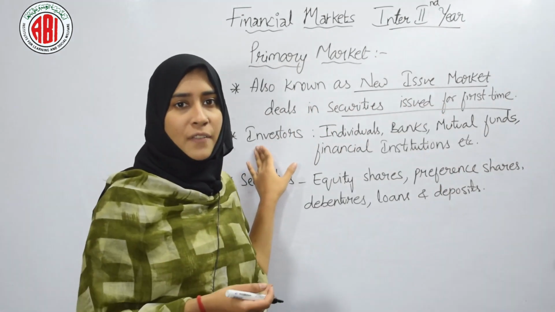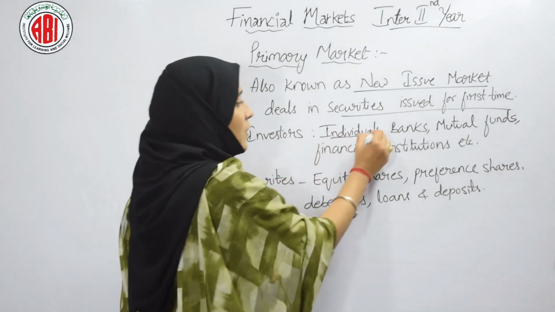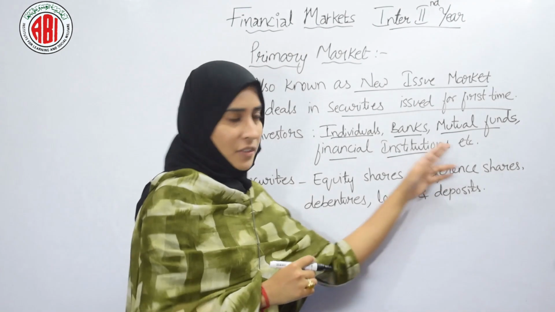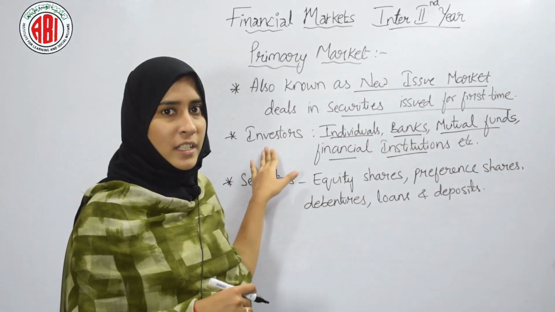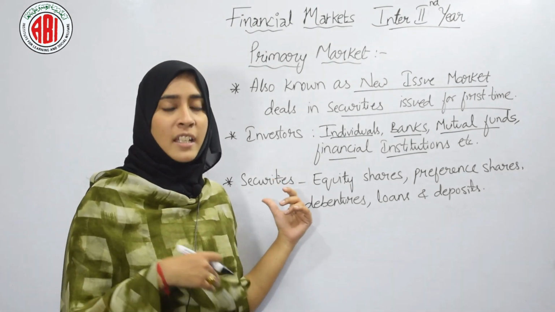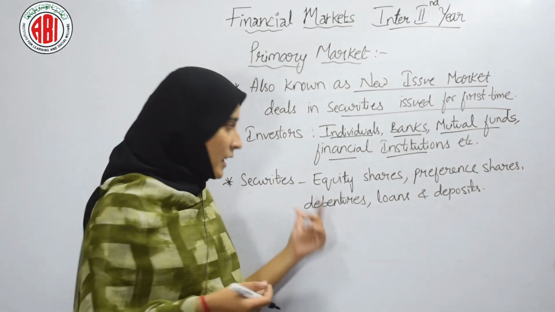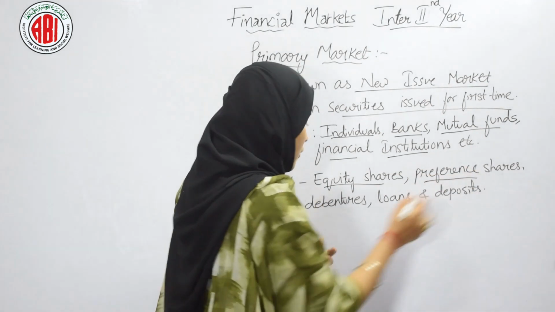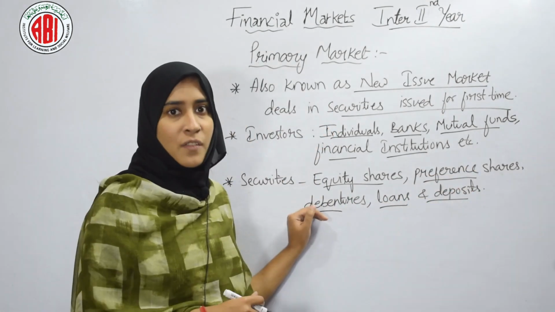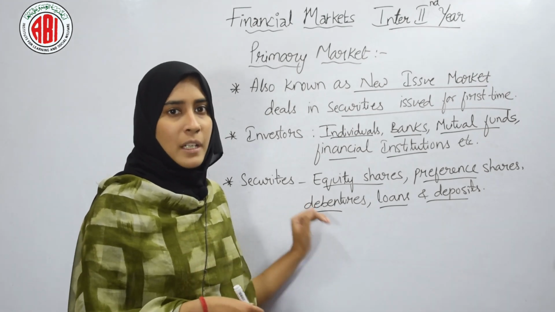And who are the investors here? They are individuals, banks, mutual funds, financial institutions, etc. These all are the investors under primary market. And what are the securities which are dealt under this market? They are equity shares, preference shares, debentures, loans and deposits. So these are the securities which are dealt under primary market.